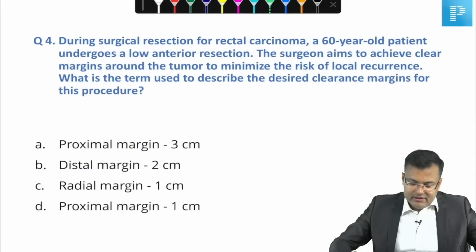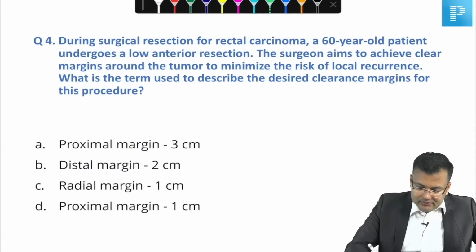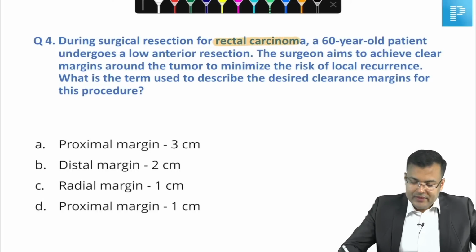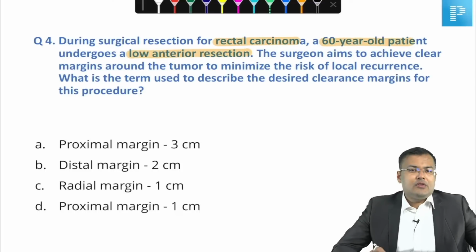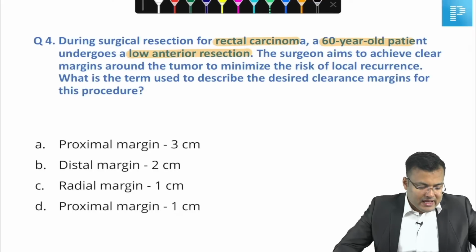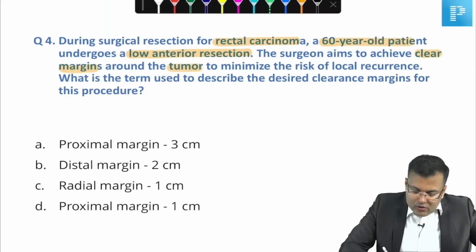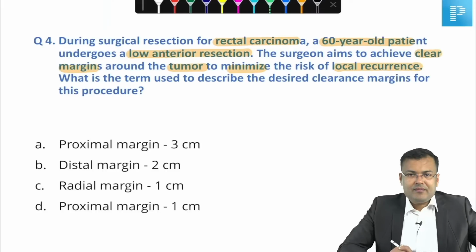Okay, now see this question. Now let me see who is going to mark the correct answer. During surgical resection for rectal carcinoma, a 60 year old patient undergoes LAR, that is low anterior resection. The surgeon aims to achieve clear margins around the tumor to minimize risk of local recurrence. Clear?